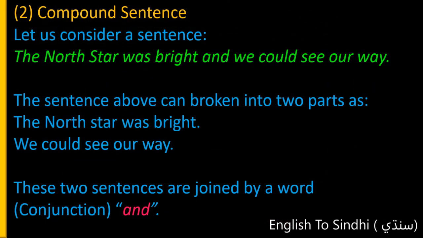Let's talk about the second type of sentence. This category is called compound sentence. Let us consider a sentence. The North Star was bright and we could see our way. The sentence above can be broken into 2 parts: the North Star was bright, we could see our way. These are 2 sentences. They are joined together by the word and, which is a conjunction. We'll discuss that in the next few lessons.